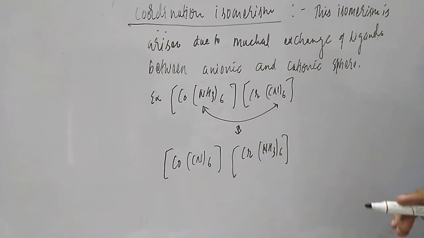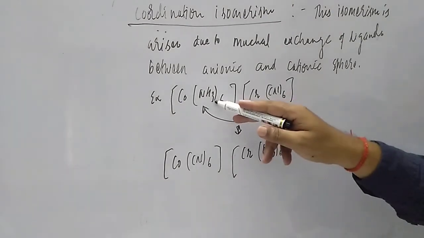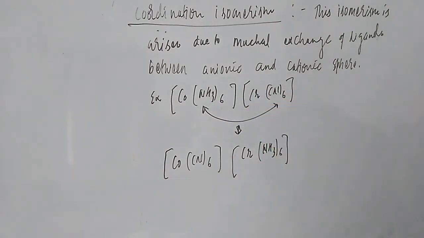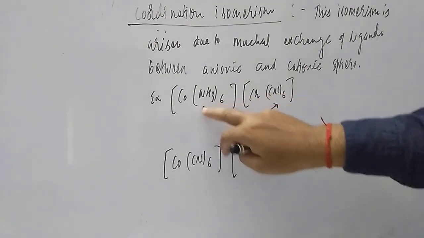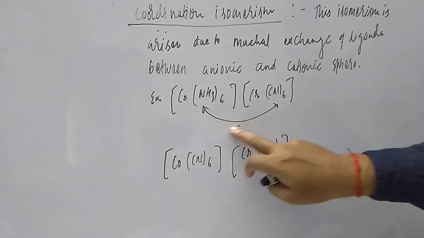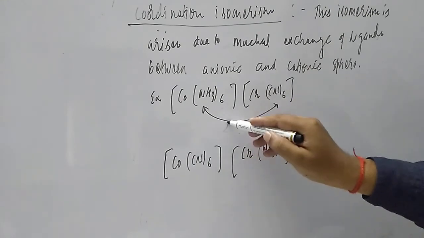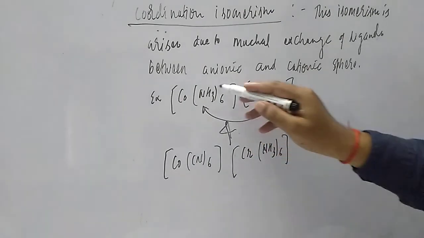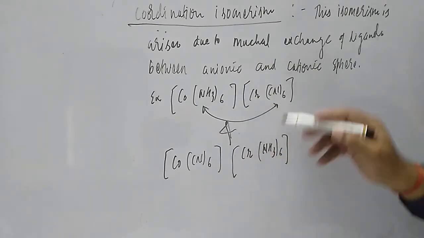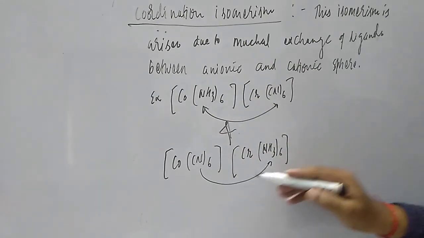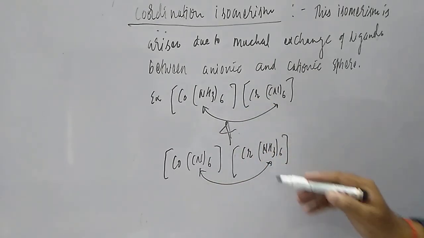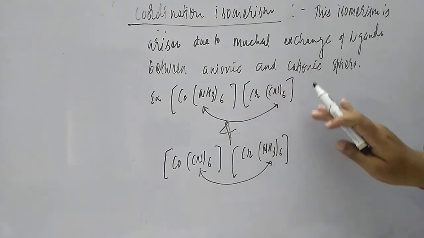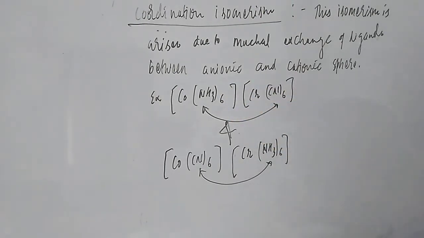So what is different here? See, there is a difference in the ligand. Here with cobalt, ammonia is there; here cobalt with CN. So these are the two examples. Here there is an exchange of ligands. If there is an exchange of ligands between the cationic and anionic sphere, then this is an example of coordination isomerism. Next, we will study stereoisomerism in a different video. Thank you so much for watching, friends.